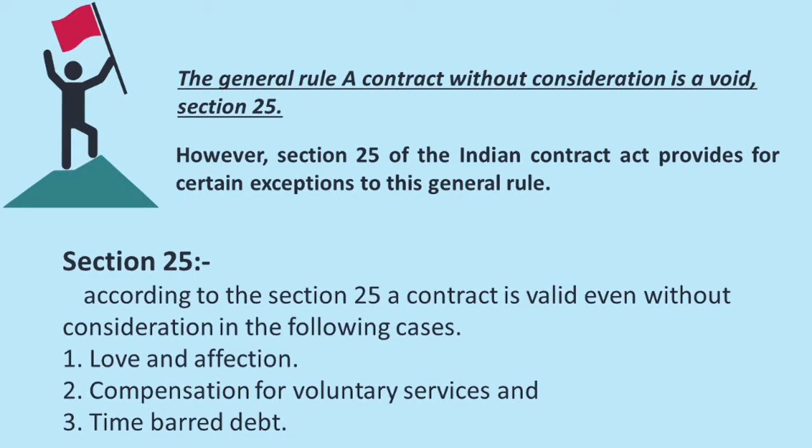Assume that A is there. A has a daughter named B. A is transferring the property to B without any money. Here A is not getting anything, daughter B is getting the property. Then what happens to A's consideration? A does not have any consideration. At the most, he can have the love and affection of his daughter. It is his consideration. So this love and affection itself is A's consideration.